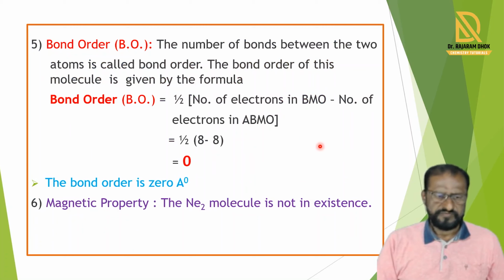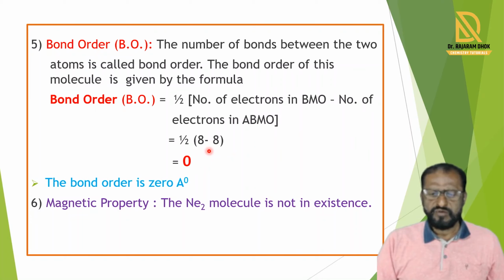Now the bond order of the Ne2 molecule. The bond order is calculated by the simple formula: number of electrons in bonding molecular orbitals minus number of electrons in anti-bonding molecular orbitals, divided by 2. Bonding and anti-bonding both contain 8 electrons.